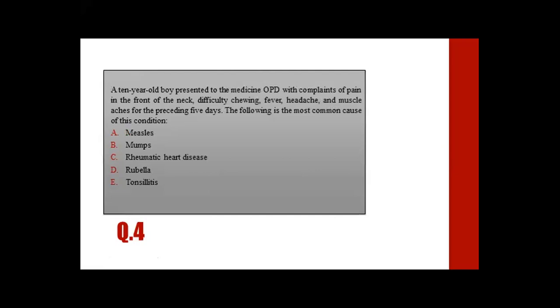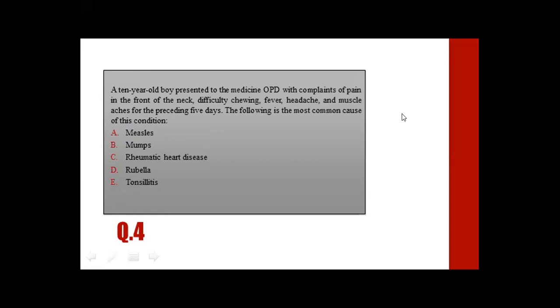MCQs 4. A 10-year-old boy presented to medicine OPD with complaints of pain in the front of the neck, difficulty in chewing, fever, headache, and malaise for the preceding 5 days. Which of the following is the most common cause of this condition? Alpha measles, beta mumps, C rheumatic heart disease, delta rubella, and E tonsillitis.